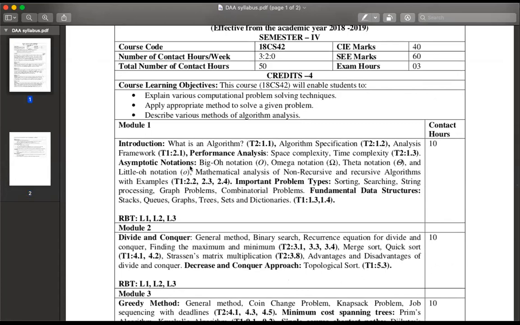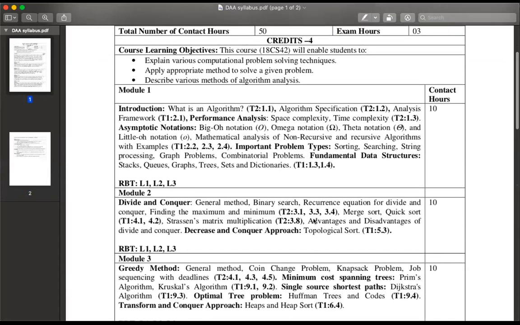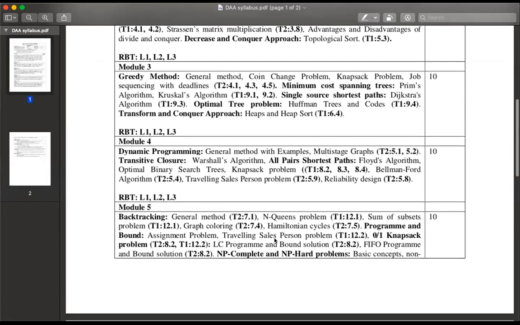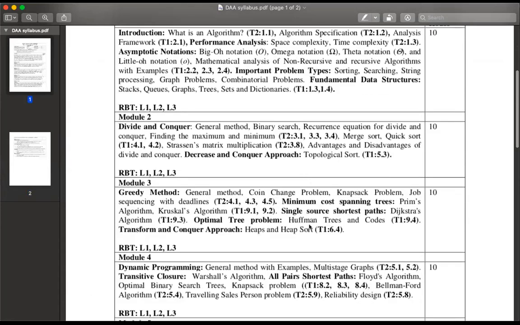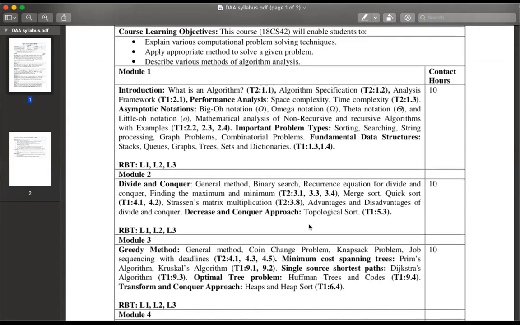So you need both the textbooks to study this subject. For every topic, till the 5th module, they have done like that, T1, T2, T1, T2. In each module, for each topic, they have prescribed one textbook. So what I will do is, for that particular topic from both textbooks, I will make the PDF and upload it in the Google Classroom. From textbook 2, this 1.1 and 1.2. Module wise I will divide the textbook and upload it in the Google Classroom.